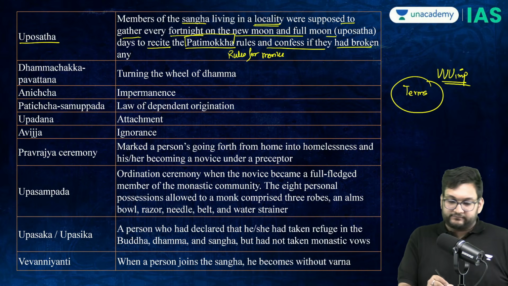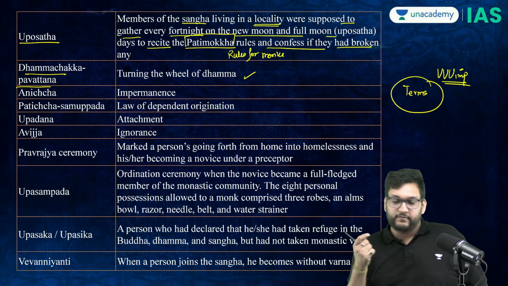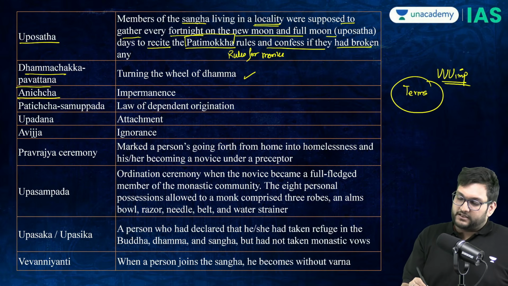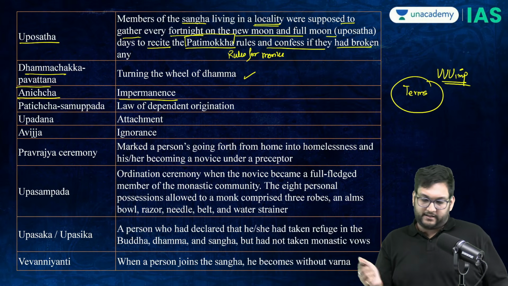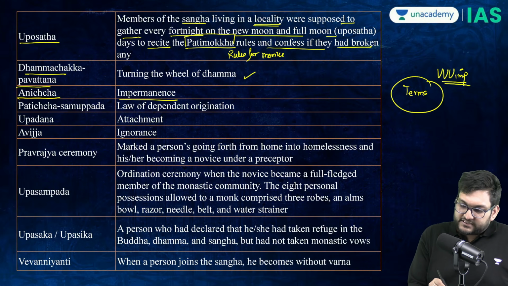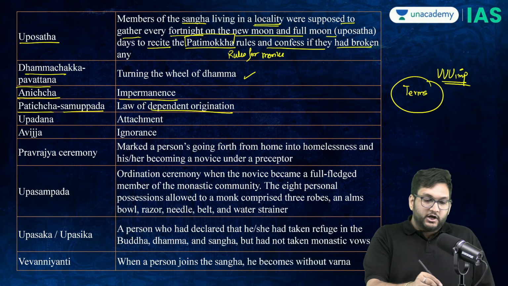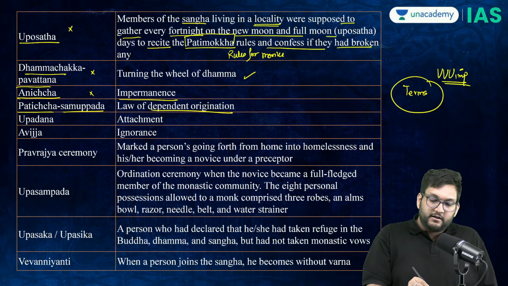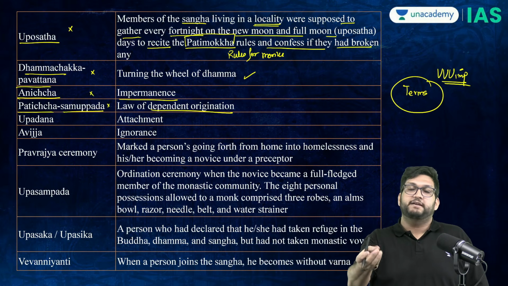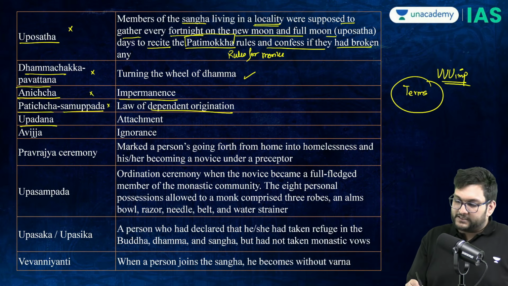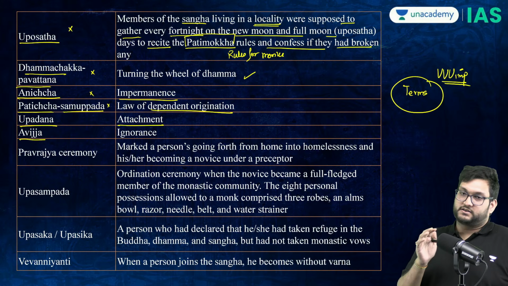Then, Dharma Chakra Parivartana, we know it is the wheel of Dhamma turning because Buddha got enlightenment. Further, Anicca, impermanence, meaning everything is non-permanent. You will die, everything will die. Then you have the Samupada, which is dependence, law of dependent origin, as we discussed. You don't need to know their pronunciation, but you need to know what they mean because it will be given in the examination. You just have to basically give the meaning. Then you have Upadana, which is attachment to things. Then you have Avidya, which is ignorance, standard words.